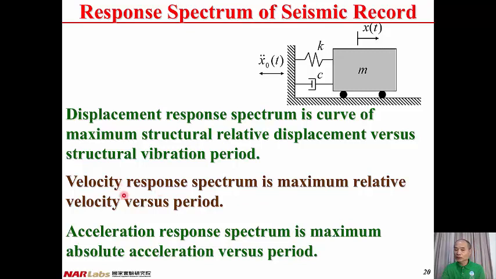Therefore, velocity response spectrum is the relationship between peak structural relative velocity and structural vibration period. Acceleration response spectrum is the maximum absolute acceleration of the structure versus structural vibration period. Therefore, acceleration response spectrum is the relationship between absolute acceleration of the structure and period of the structure.